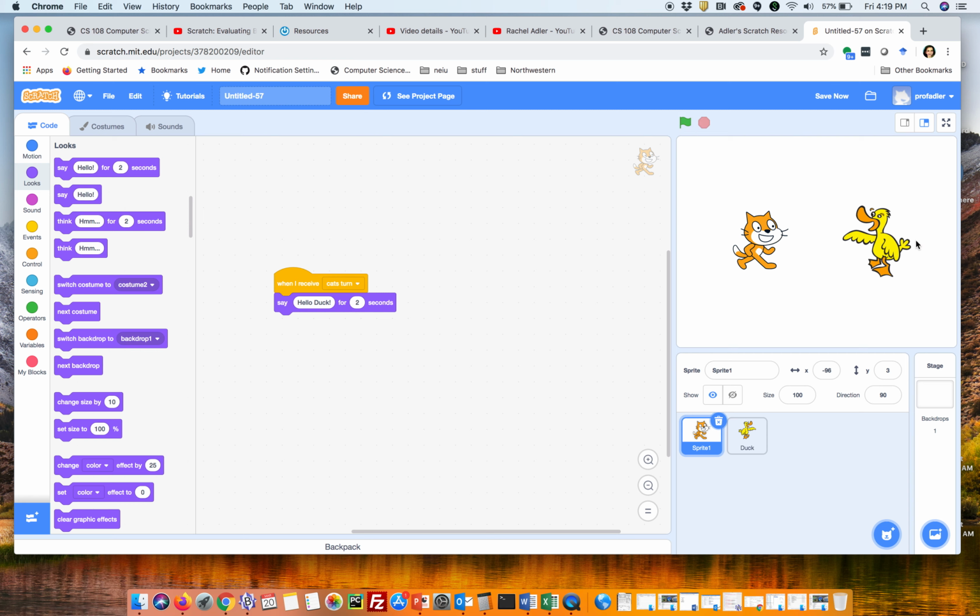You can see a knock-knock joke happening. Knock, knock, who's there? Me who? So you can just see this going back and forth. So let's say we want now the duck to say something else, goodbye or something. Let's just do it one more. So how does the duck know when it's its turn? We can do another broadcast.